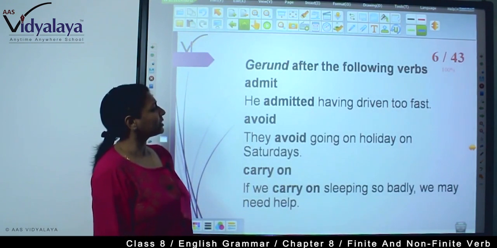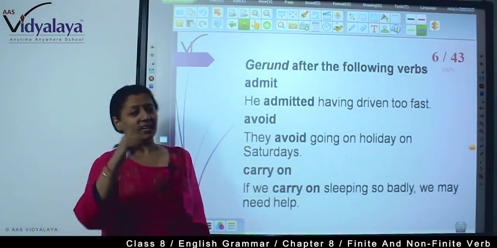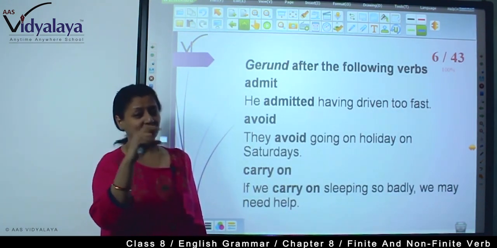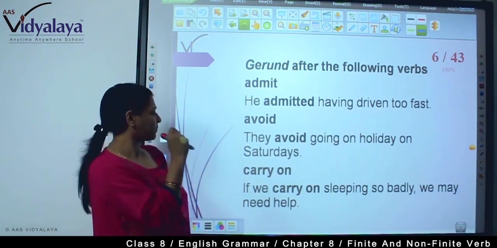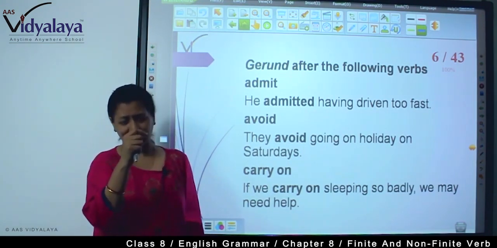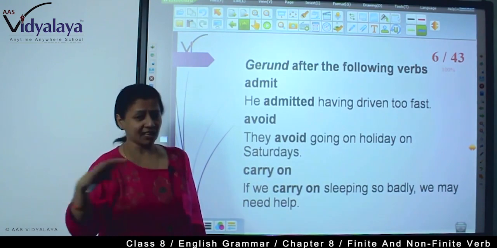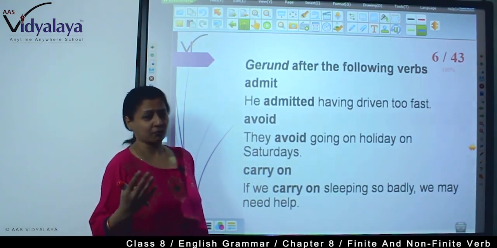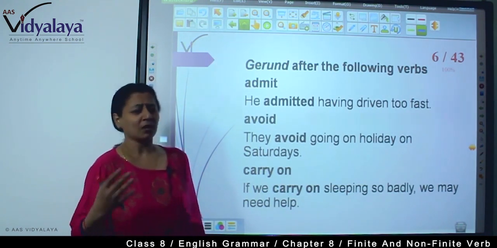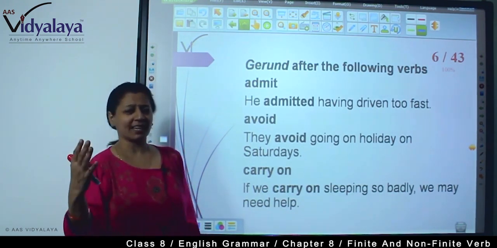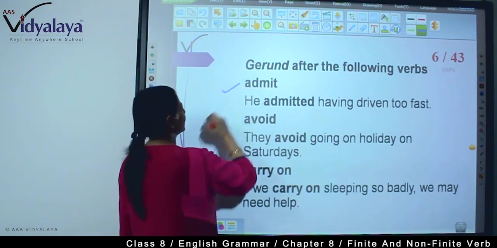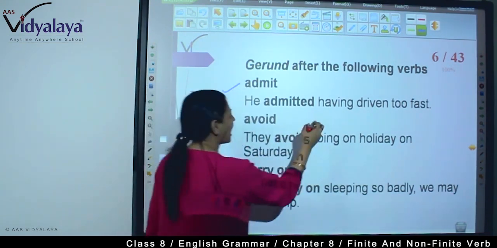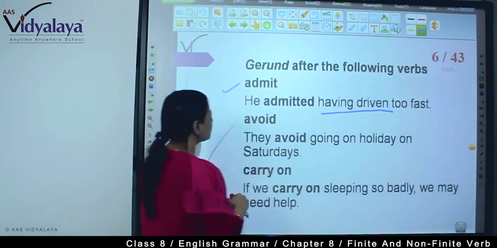Now, gerunds after the following verbs. There are some verbs after which we use a gerund, and I have taken only 3 or 4 examples because there is a list of verbs, and if you go through your grammar book, you will find many words like that. First, admit: "He admitted having driven too fast."